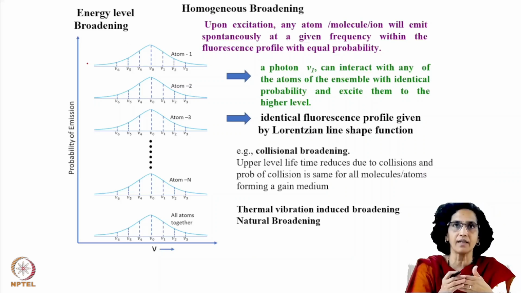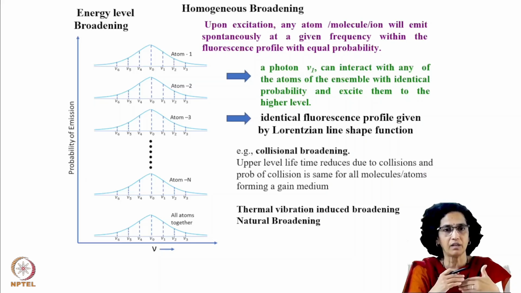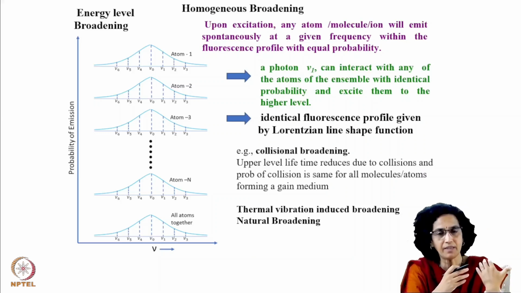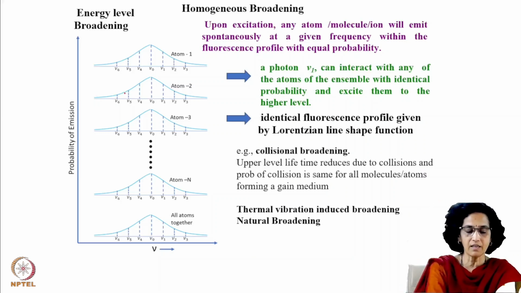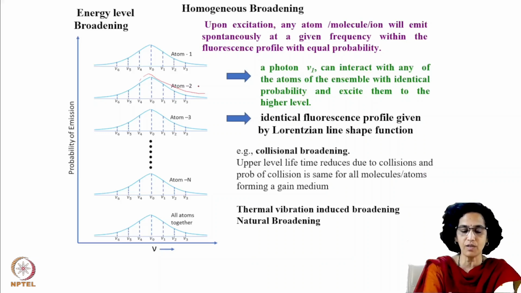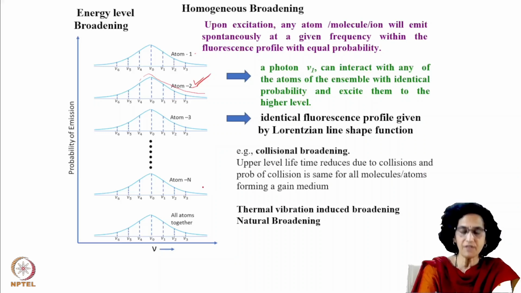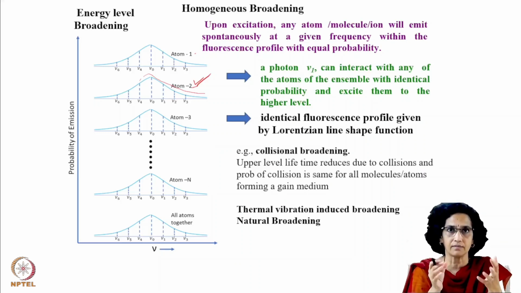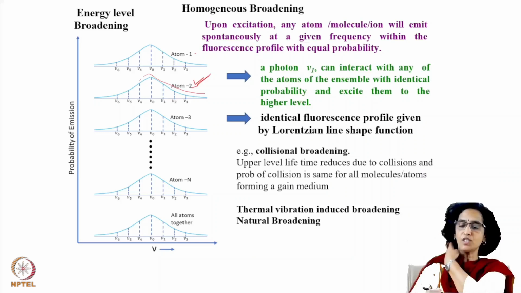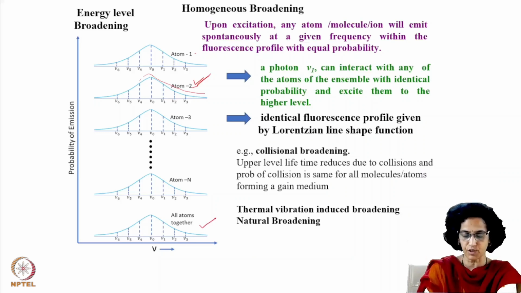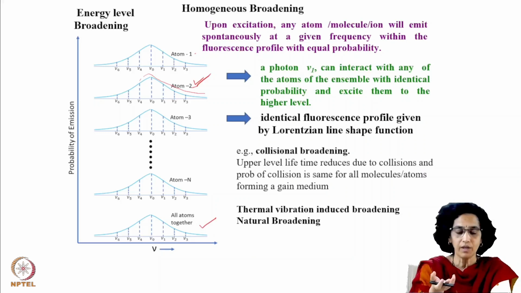Now we go on to a second atom. Again, we do the same experiment. We excite it and try to see the frequency of the emitted photon. If we repeat this n times, we get a second fluorescence profile which corresponds to atom 2. And we see that it is identical to what we saw for atom 1, or molecule 1. So in this manner, we try to see for all atoms, all molecules in that ensemble, and we find that the fluorescence profile is the same for all of them, and this gives the combined fluorescence profile for the species, which is same as for each species.